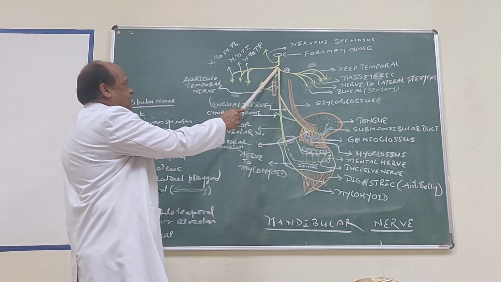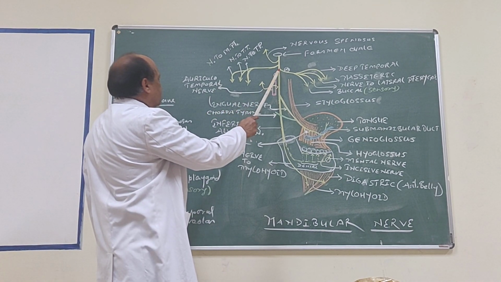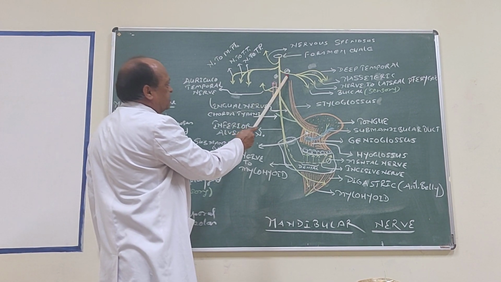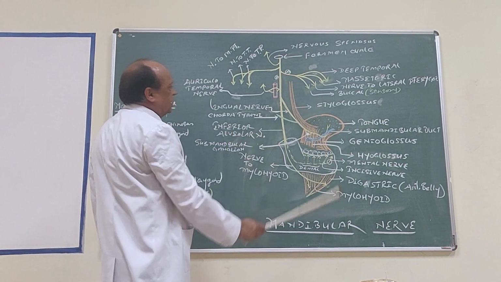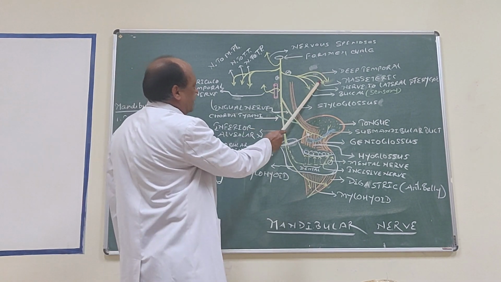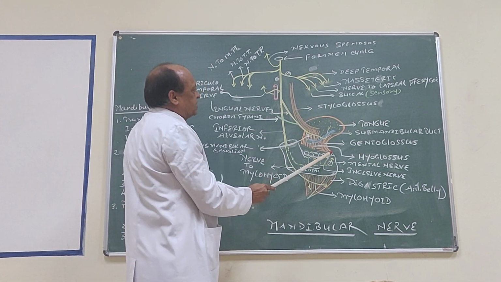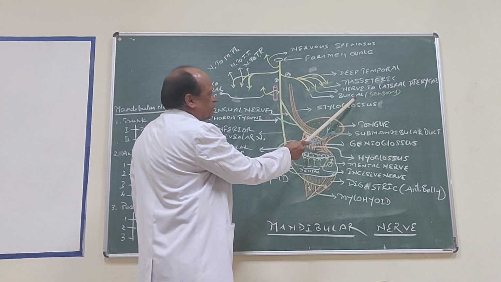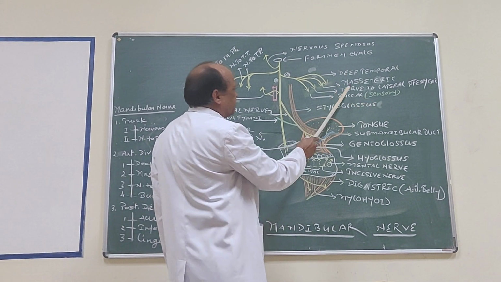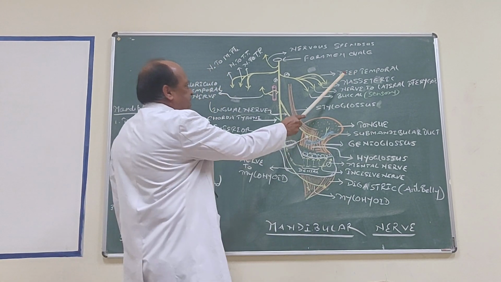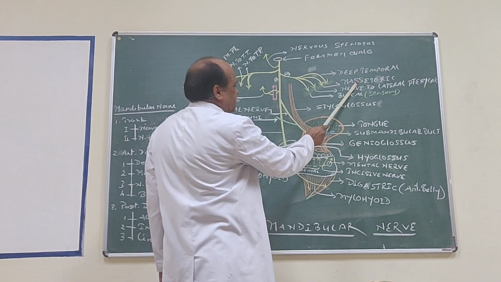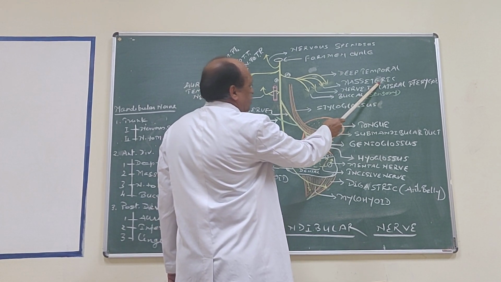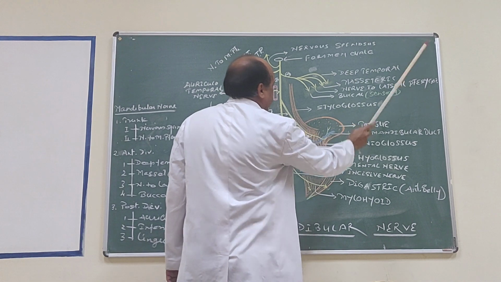Now look at here. Just below the origin of nerve to medial pterygoid, it divides into two divisions: anterior division. I am running this book along the anterior division, and the anterior division giving four branches. Out of these four branches, the one branch named as buccal nerve, which is sensory in function. Rest of three, they are motor. The deep temporal nerve, masseteric nerve, which supplies masseter muscle by passing through mandibular notch, and nerve to lateral pterygoid.